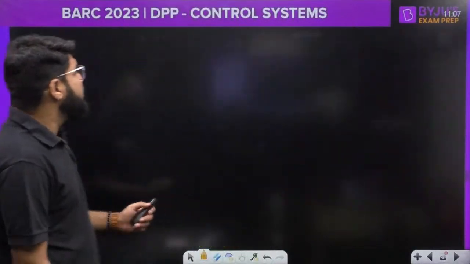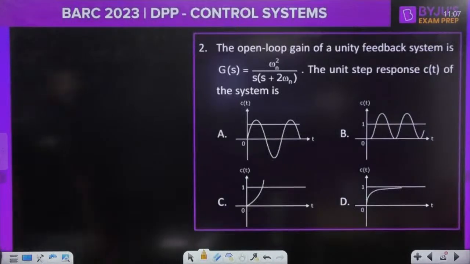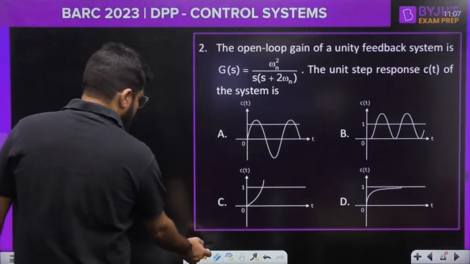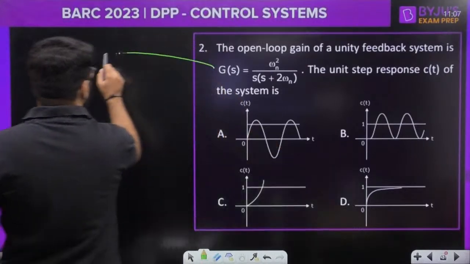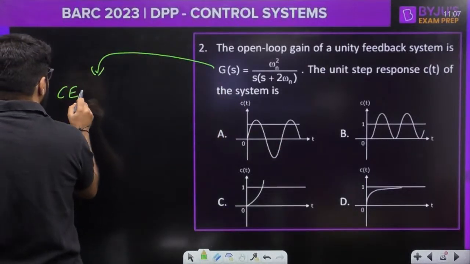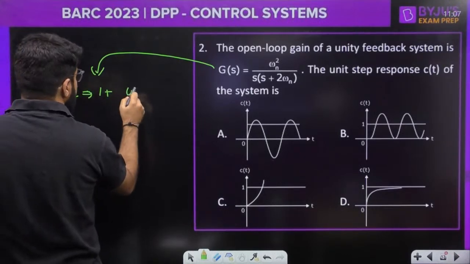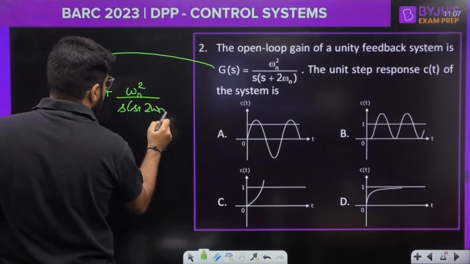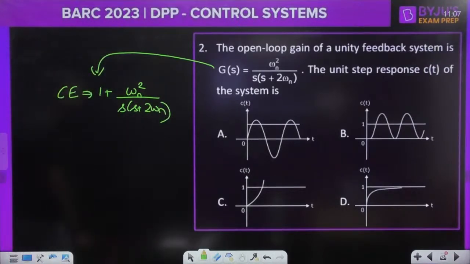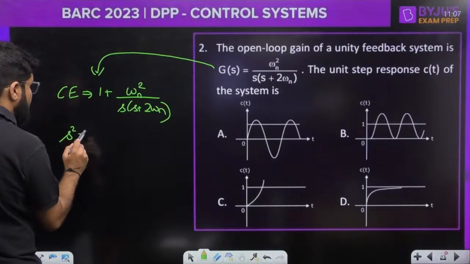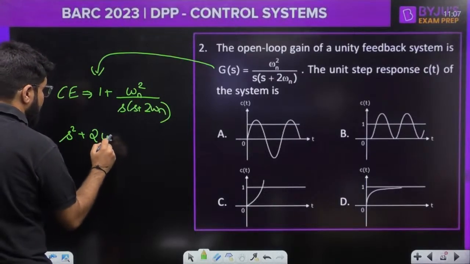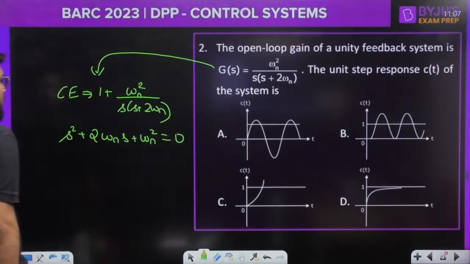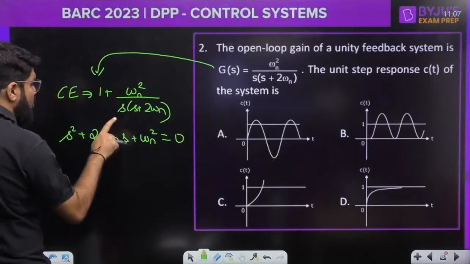Let us move to the next question, number 2. The open loop gain of a unity feedback system is given to you. What is the step response of the system? So dear, what should be the characteristic equation? 1 plus omega n square upon s plus 2 omega n. Correct? Or I can say that it should be s square plus 2 omega ns plus omega n square equal to 0. So s square plus 2 zeta omega ns.